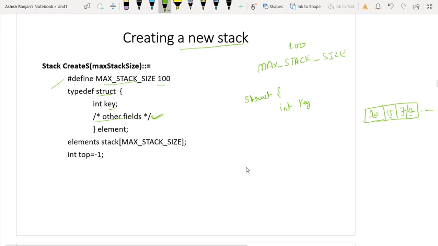Now, the type of this stack is defined with the element. Okay. So, I am writing here element stack max stack size.